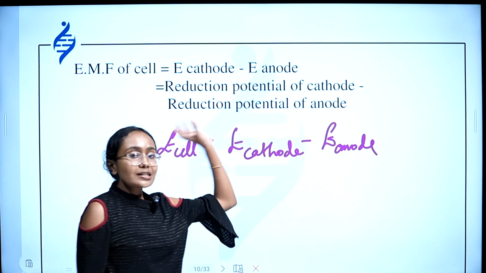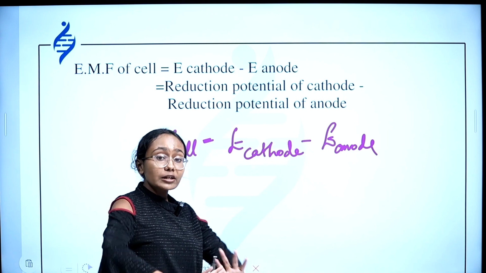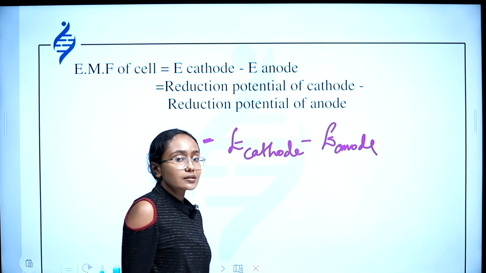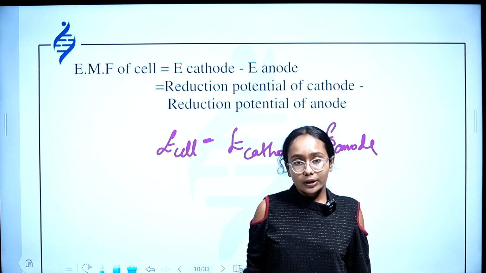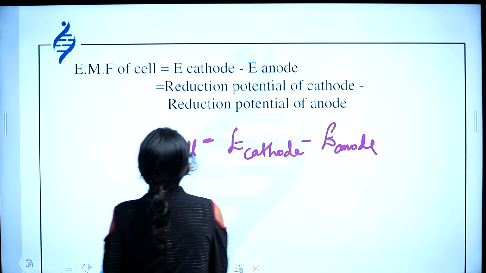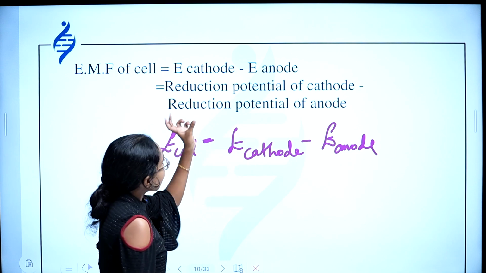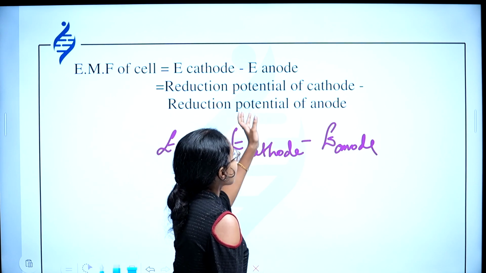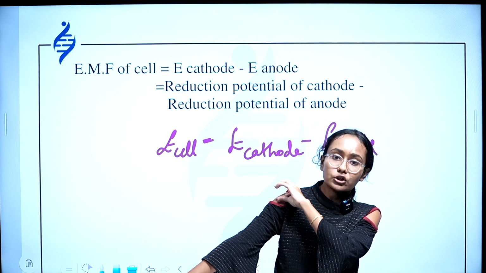So the cell potential is the difference between the cathode potential and the anode potential, or the difference between the potentials of cathode and anode. All right. So the EMF of the cell is E cathode minus E anode, or the reduction potential of cathode minus the reduction potential of anode. You know what reduction potential and oxidation potential are, right?